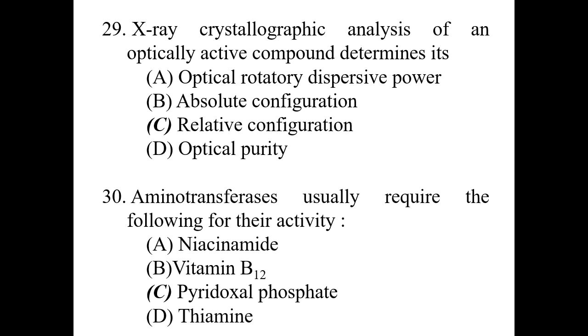We have discussed previously about dopamine decarboxylase. So the dopa decarboxylase enzyme and aminotransferase enzymes both require pyridoxal phosphate for their activity. So the correct answer would be C. So that is all about question number 30.